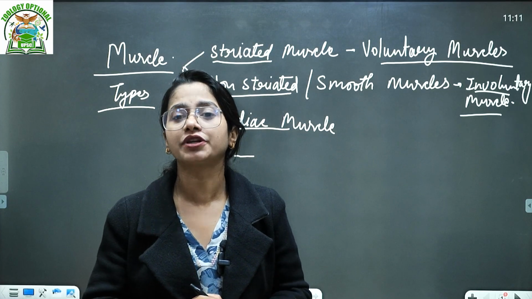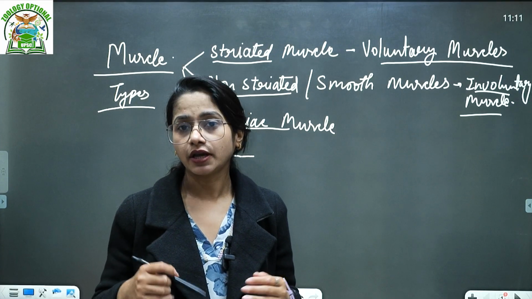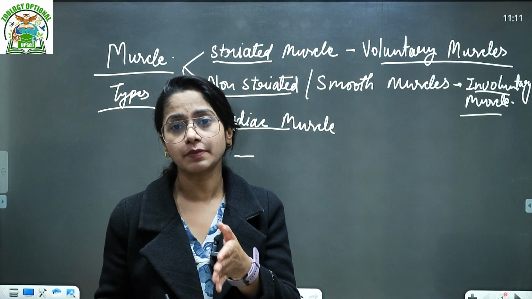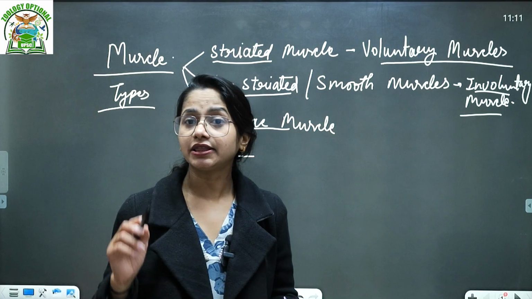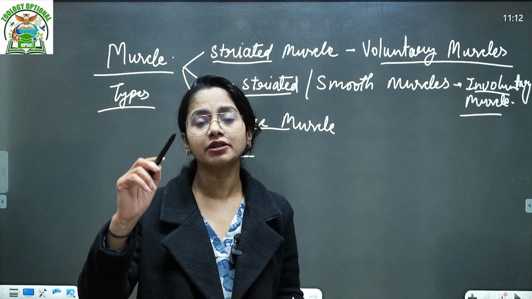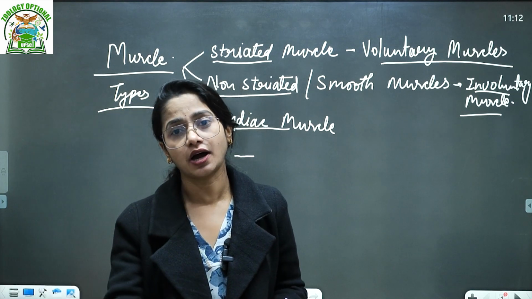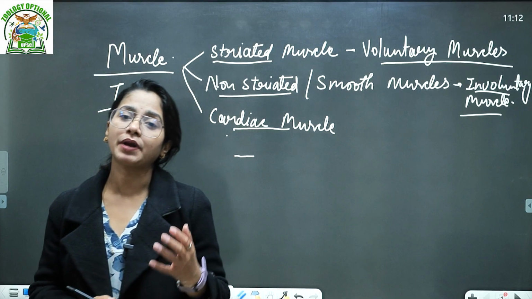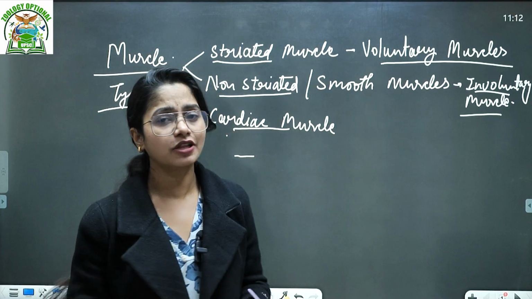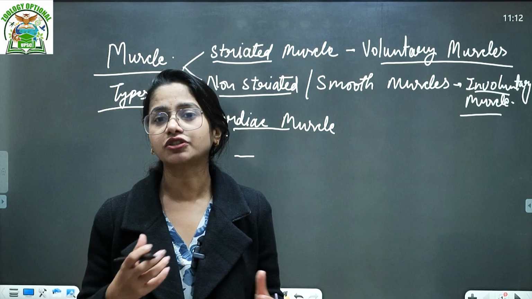Even if you talk about the pulmonary veins, all of the veins carry the impure blood towards the heart, towards the right chamber of the heart. And even if you talk about the pulmonary artery, it is carrying the pure blood, but it is carrying the blood from the heart to the lungs. So arteries carry blood away from the heart, and veins carry blood towards the heart. These kinds of muscle, the cardiac muscles, are generally found at the end of the vein, and in the structure of the heart system.